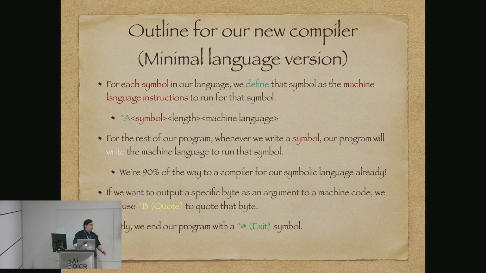We arrange the order in which the symbol is written so that it matches where it needs to be in bytecodes. And of course, at the end, we'll need to end our program with our exit symbol. And that's sort of the sketch of our new compiler.